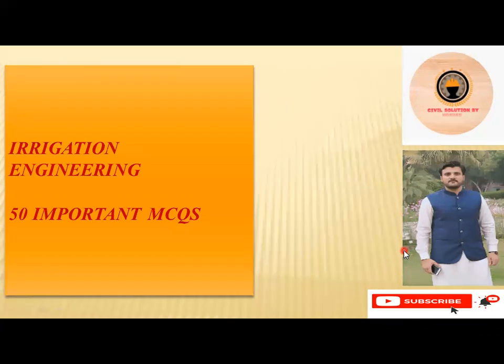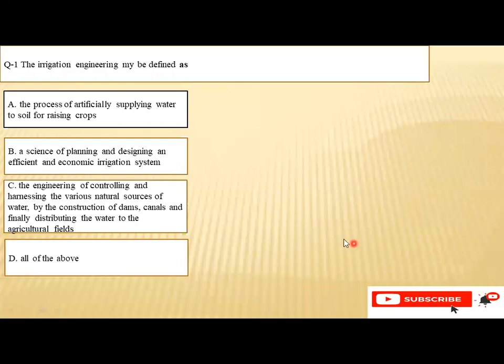तो चलिए स्टार्ट करते हैं। Question number one is the irrigation engineering may be defined as A. The process of artificially supplying water to the soil for raising crops. B. A science of planning and designing an efficient and economical irrigation system. C. The engineering of controlling and harvesting the various natural sources of water by the construction of dams, canals, and finally distributing the water to the agricultural fields. Or D. All of the above. So the right option is D.